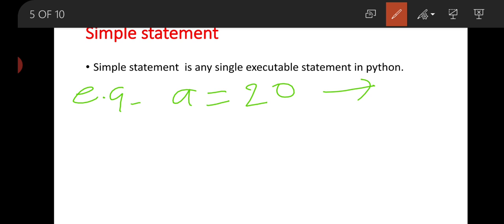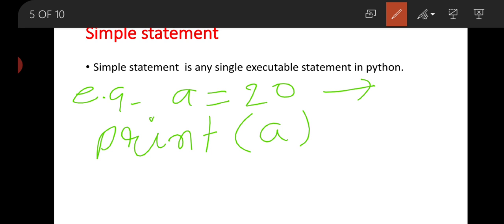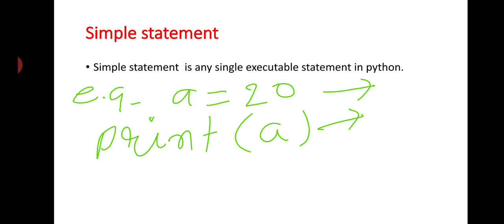This is also a simple statement. You can say print a. This is also a simple statement. These are single executable statements. It is a one-line statement and it will have one execution. This type of statement is called a simple statement or single execution statement.